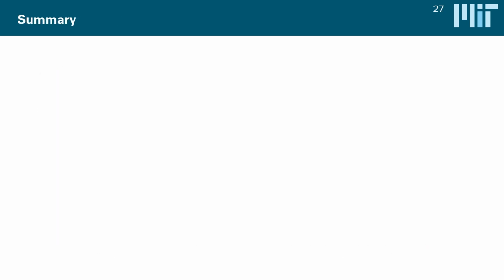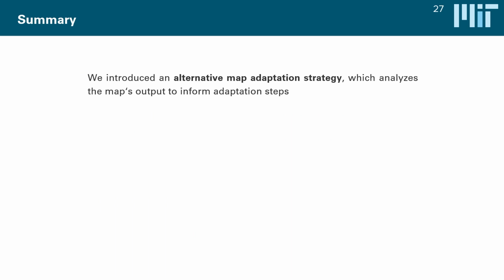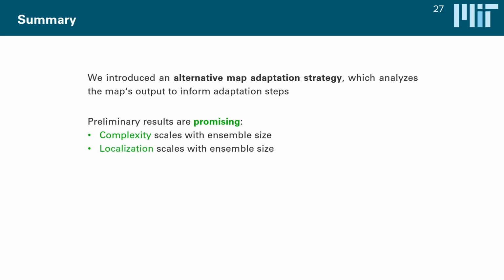So this brings me to the summary. In this presentation, we have introduced and discussed an alternative map adaptation strategy, which analyzes the output of a map in order to decide where it makes the next adaptation step. And while this is still a work in progress, the preliminary results are very promising. So we find that both complexity and localization scale in a very intuitive and meaningful way with ensemble size.